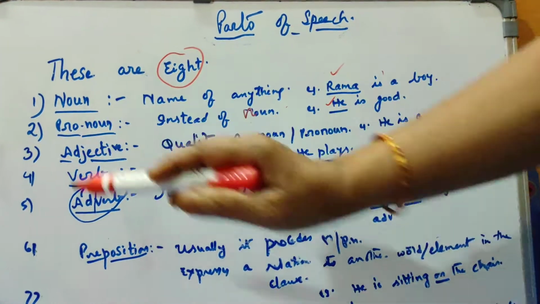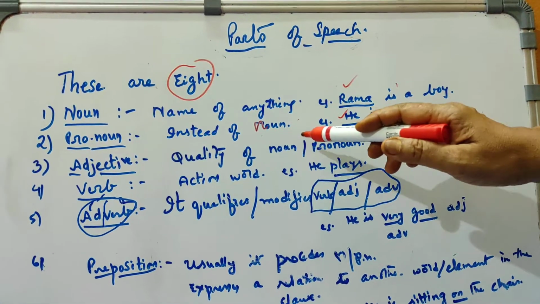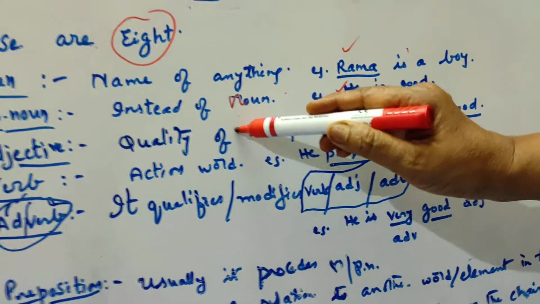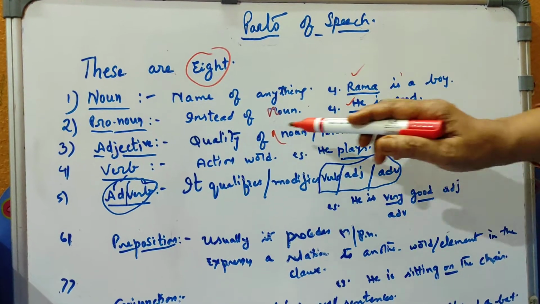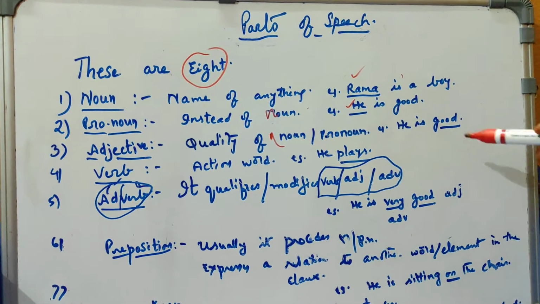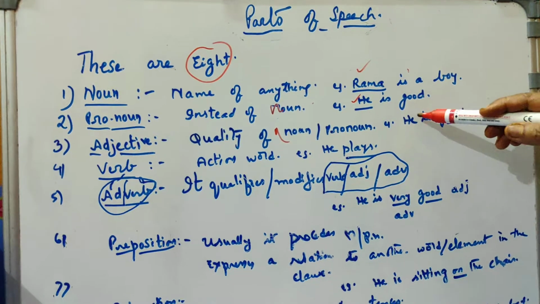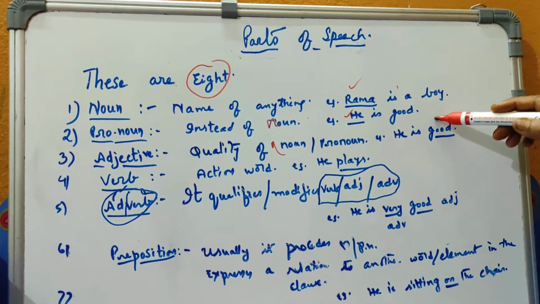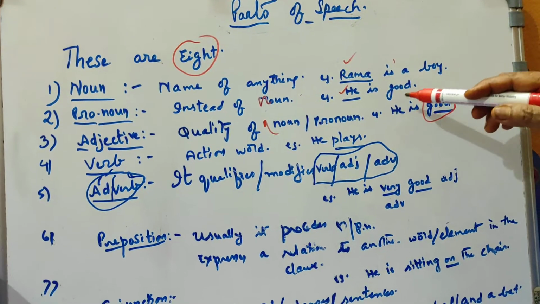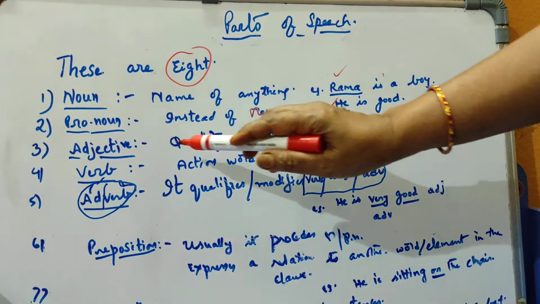The next one is adjective. Adjective gives us quality of a noun or a pronoun. Okay, so this is adjective. Here he is good. Who is good here? He is good. Good is adjective because it gives the quality of the pronoun. Okay, so this is adjective.